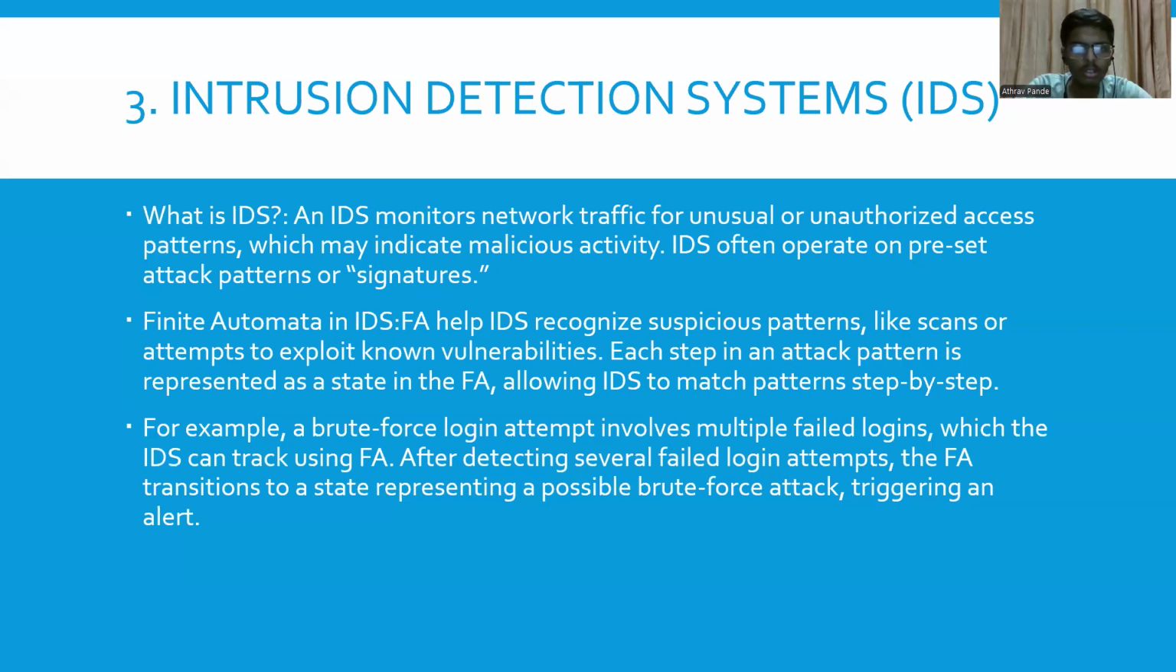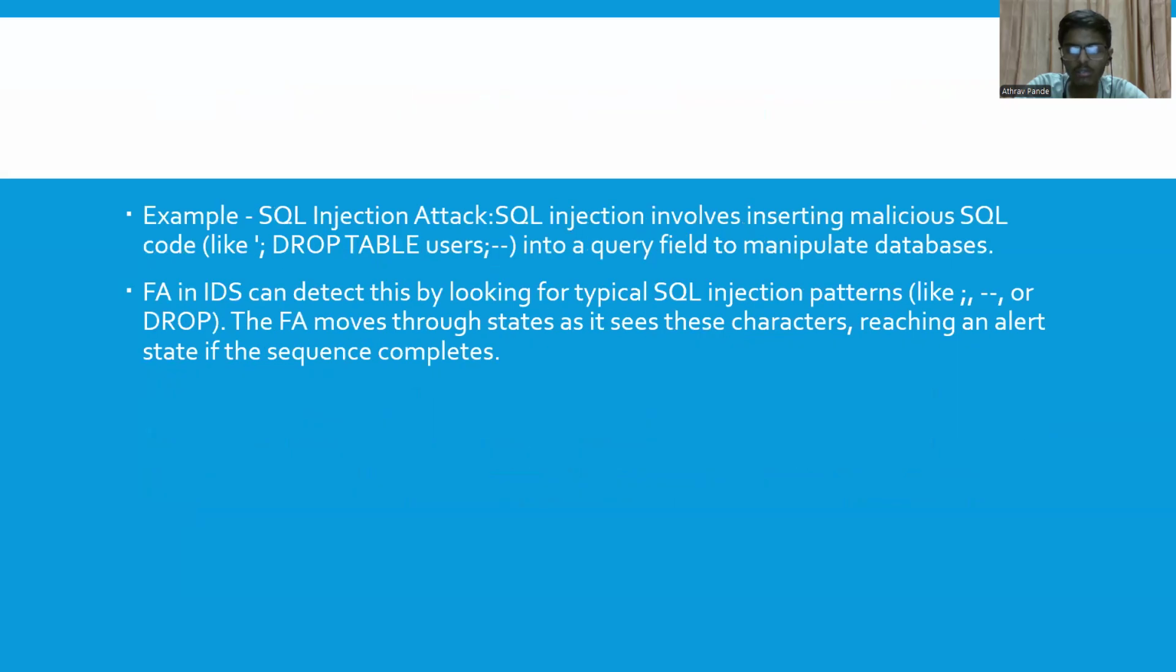So finite automata help IDS recognize suspicious patterns like scans or attempts to exploit known vulnerabilities. Each step in an attack pattern represents a state in the finite automata, allowing IDS to match patterns step by step. For example, in a brute force attack, there are multiple failed login attempts. In this case, IDS can track it using finite automata. After detecting several failed login attempts, the finite automata transitions to a state representing a possible brute force attack, triggering an alert.